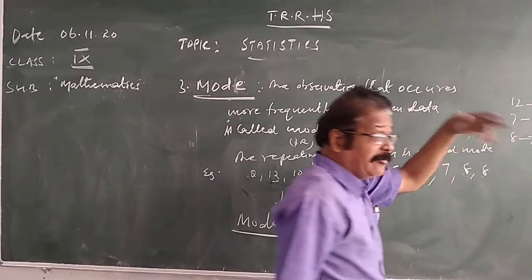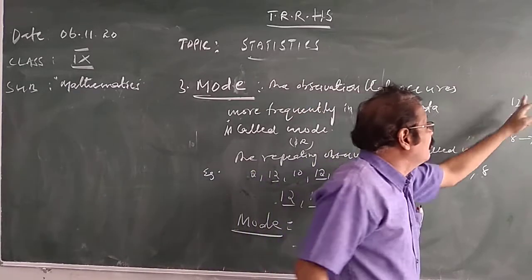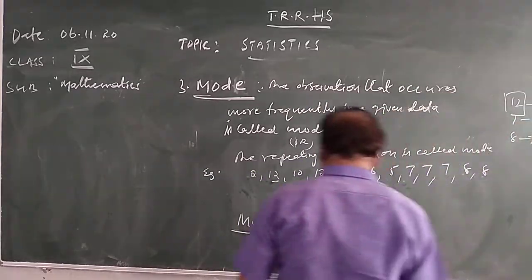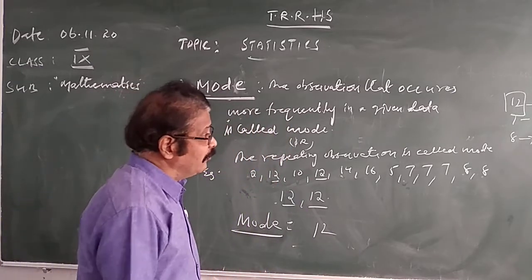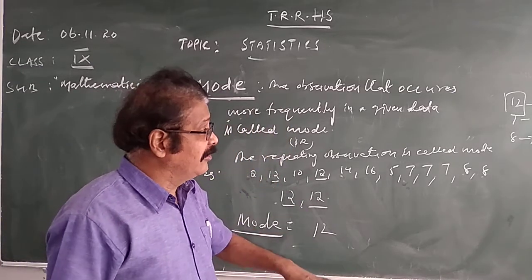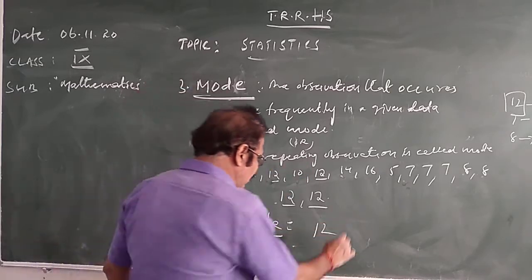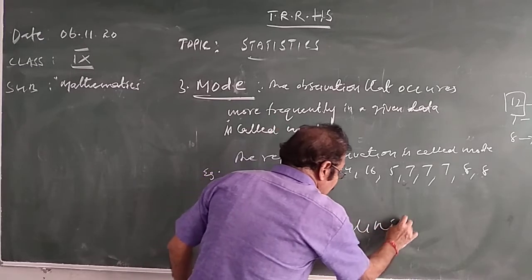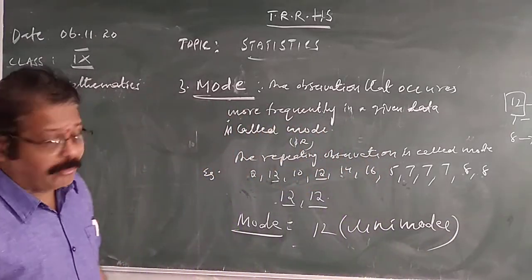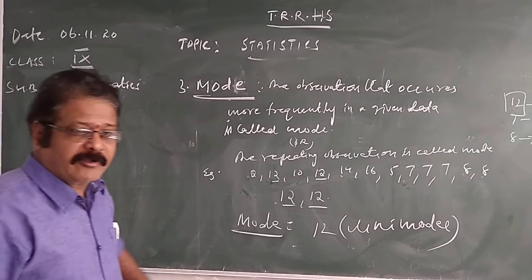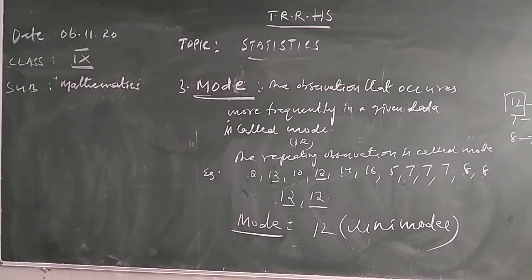So which observation repeated more times? 4 times is the greatest. Which observation occurred 4 times? 12. So 12 is the mode. Mode is equal to 12. Did 7 occur 4 times? No. Did 8 occur 4 times? No. That is why this is called unimodal. This is called mode. The observation that occurs as many times is called mode. I will give one more example.